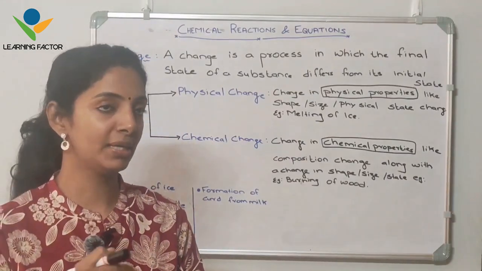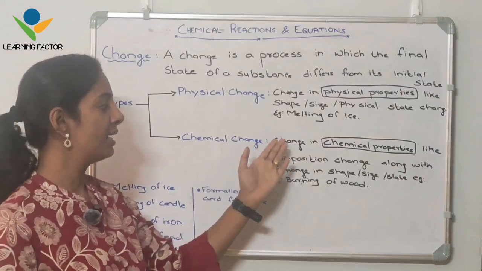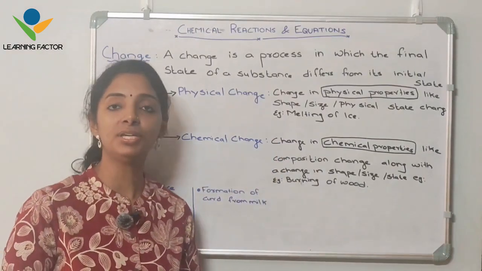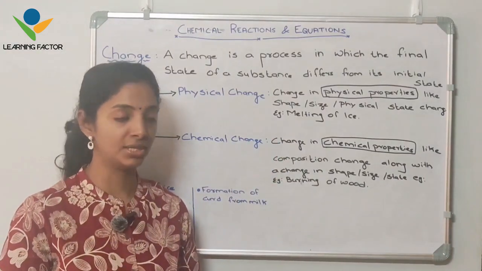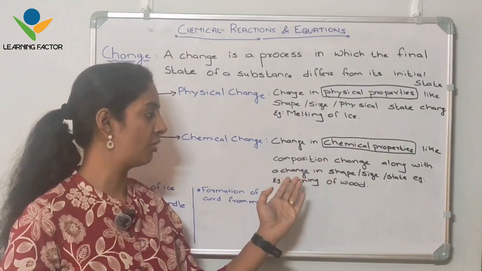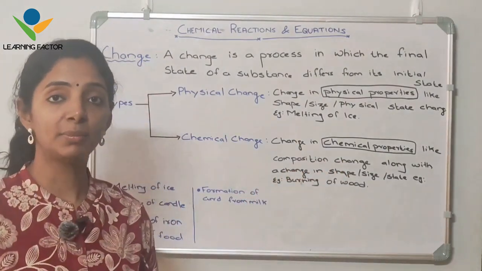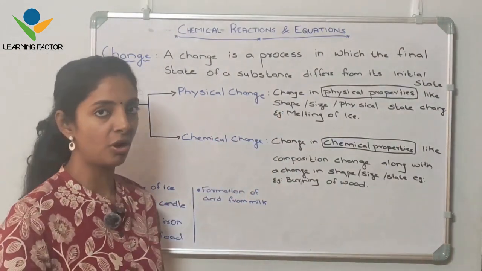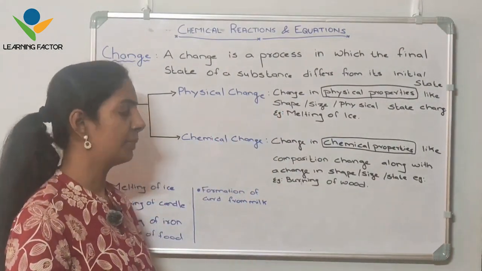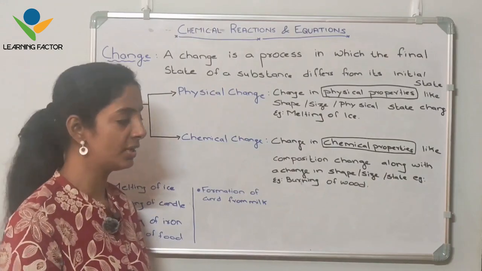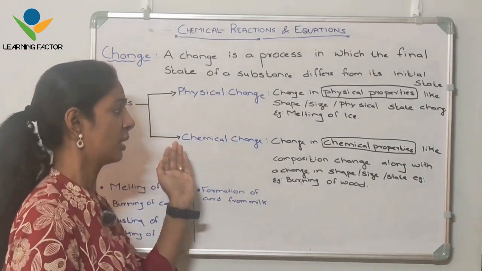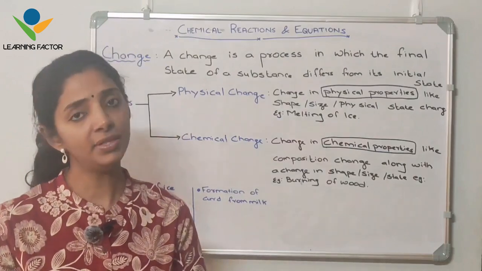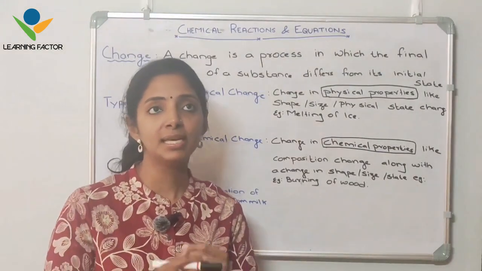Next is chemical change. As the name suggests, chemical changes are those changes in which the chemical properties of the substance change, like the composition. Sometimes, though not always, physical properties also get changed along with it.